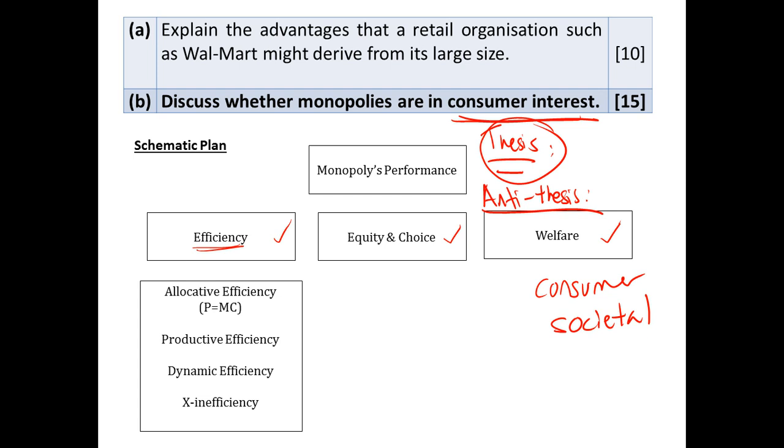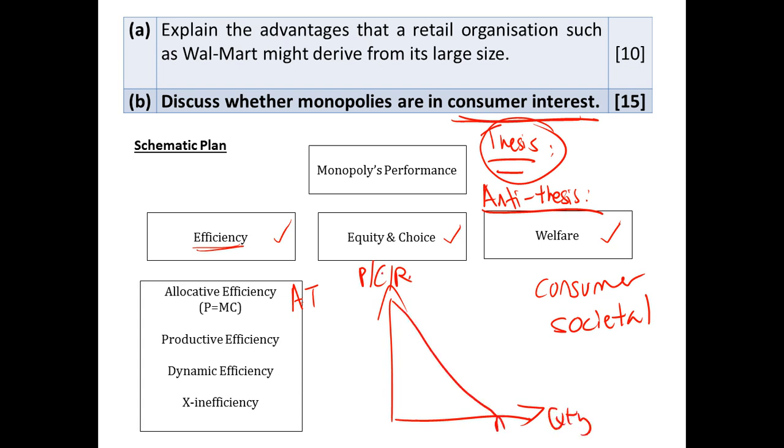So to argue for our thesis, we will talk about how monopolies are in consumer interest. If we look at allocative efficiency, I think you do recall that this is actually our antithesis, because of the price that your regular monopoly charges. This is P, C, R: price, cost, revenue, and quantity.